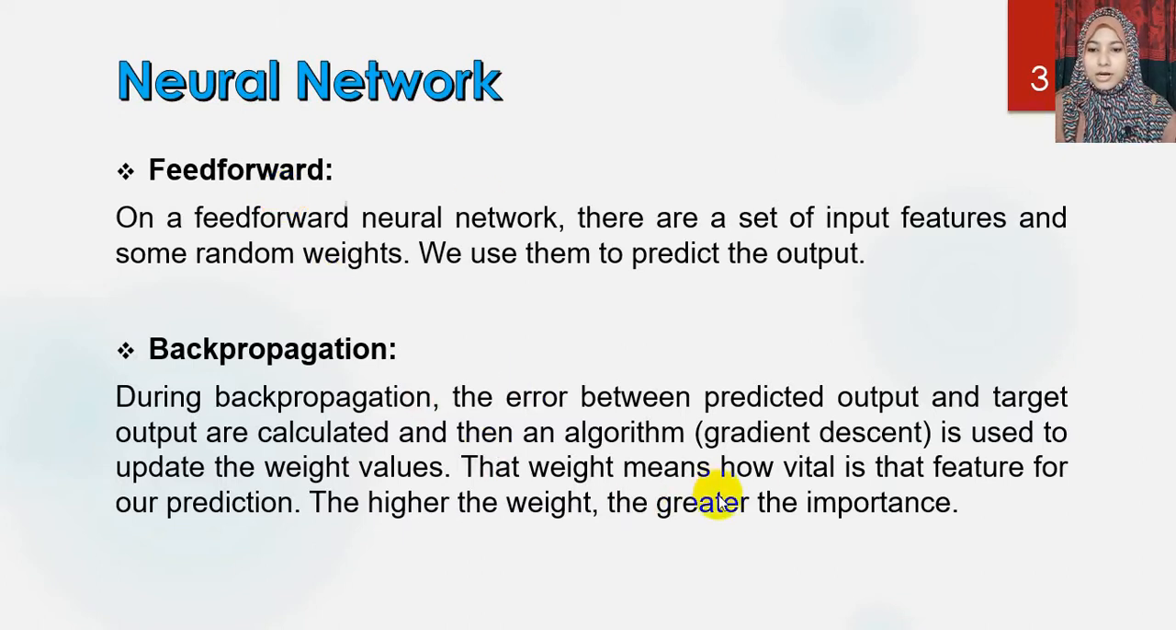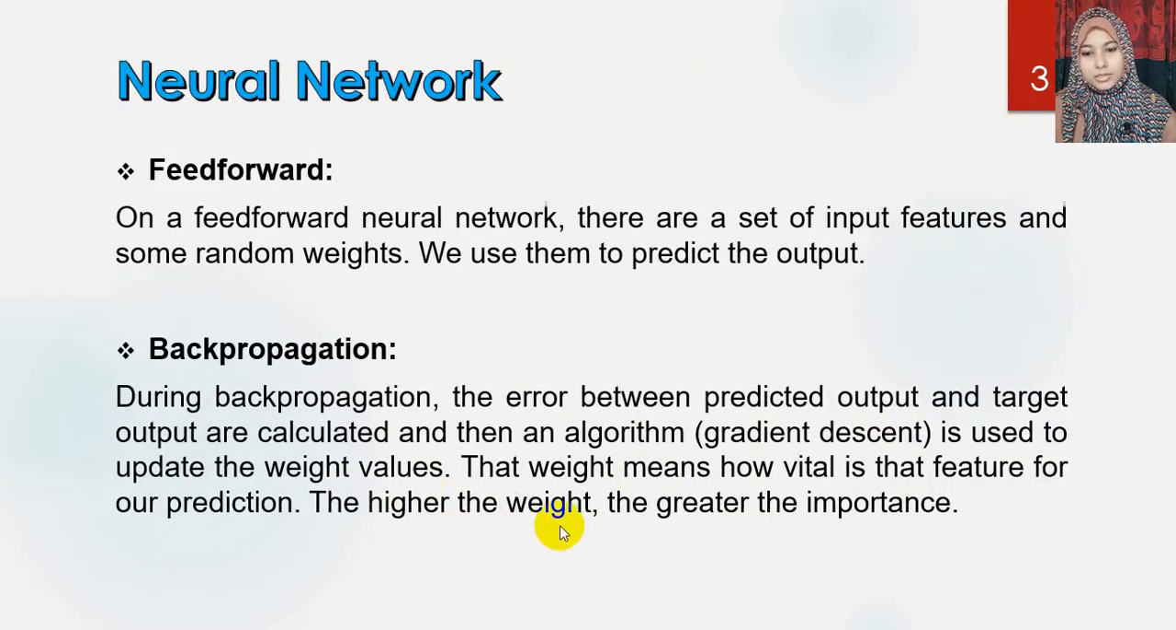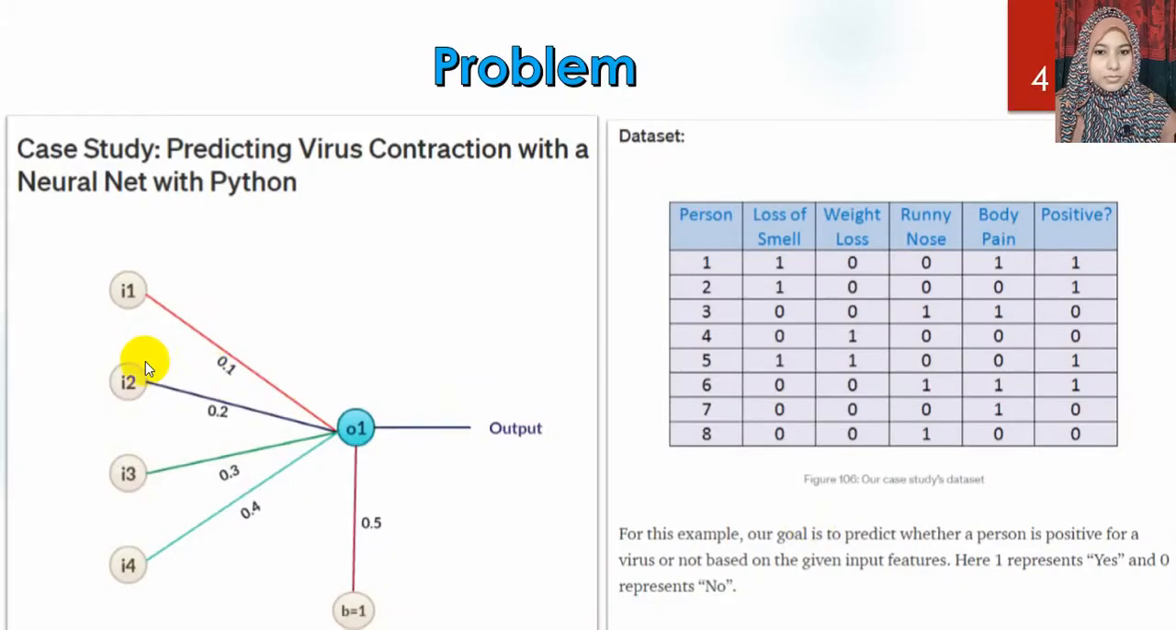And the weight means how vital our feature is for predicting the output, and the higher the weight, the greater the importance. Here we are going to discuss this problem. Here you can see that there are four different input features: loss of smell, weight loss, runny nose and body pain. And based on these and the weights we are going to assign them, we are going to predict the output, and this is the target output that we need to predict. And 1 means yes and 0 means no.